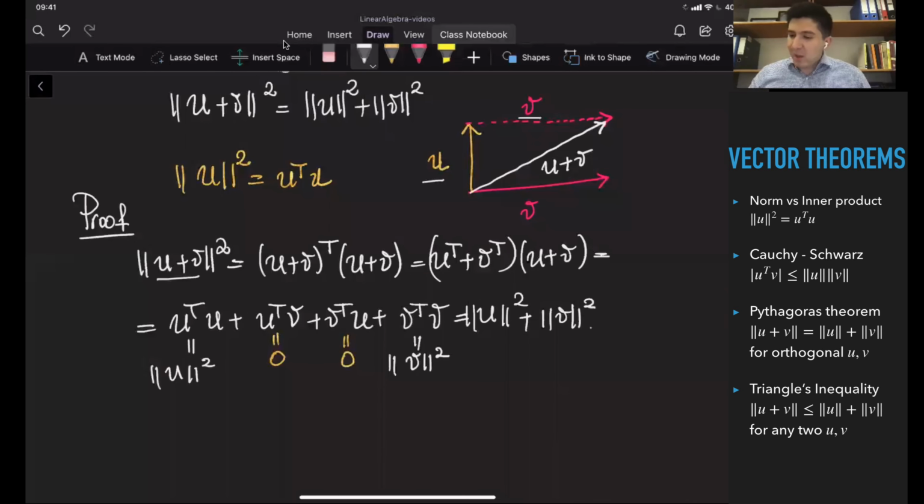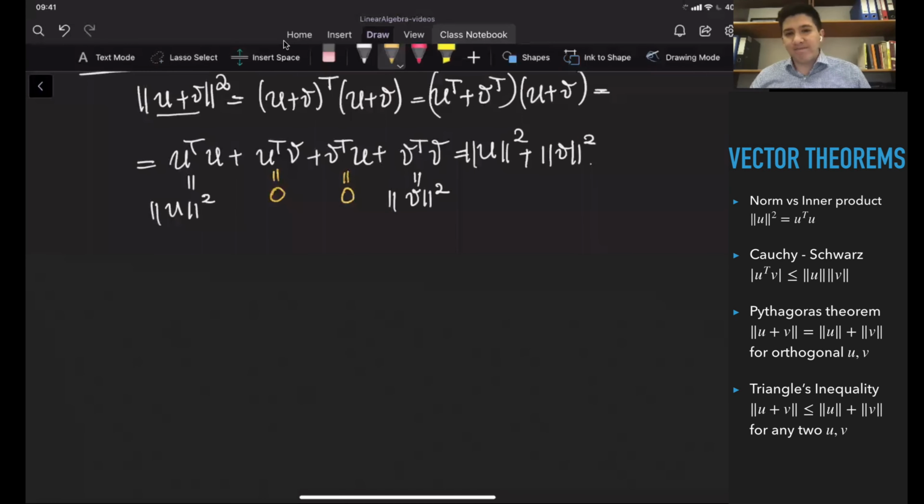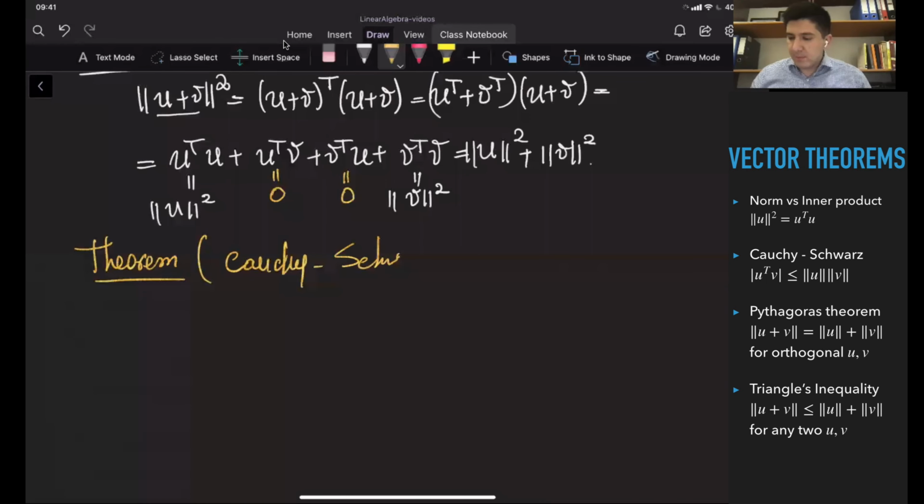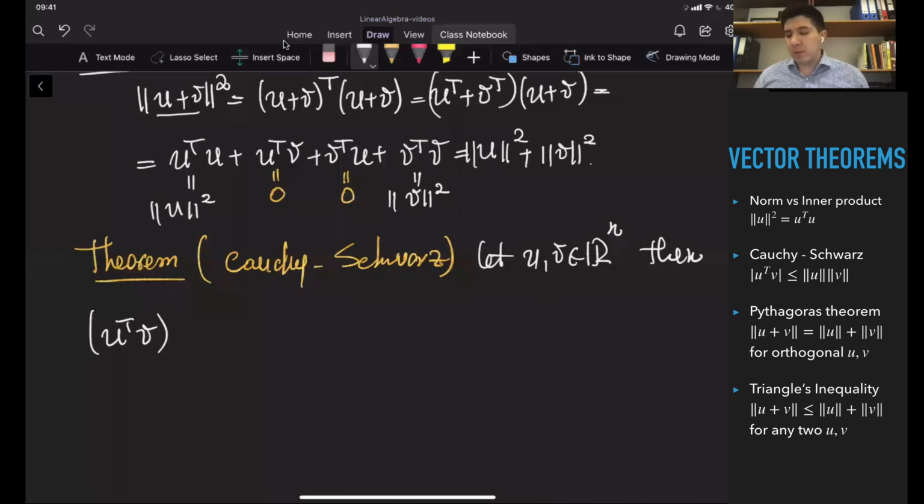So let's talk about another theorem, which is a little bit more difficult to understand. Cauchy-Schwarz. It basically tells us that if U and V are two n-dimensional vectors, then U transpose V, which can be a negative number as well, squared is less than or equal to the norm of U squared times the norm of V squared.